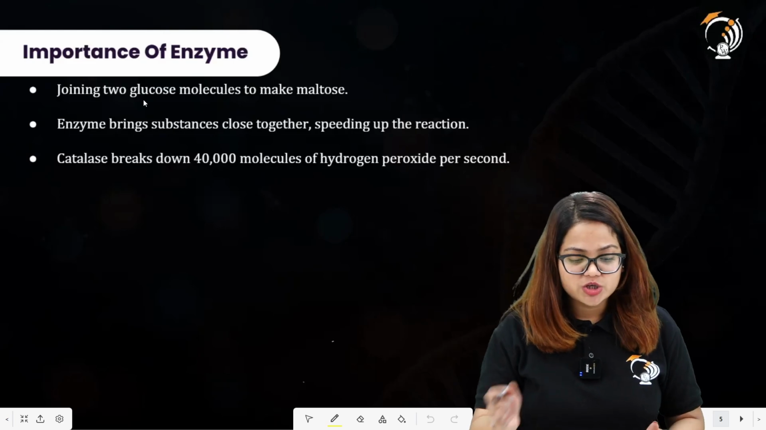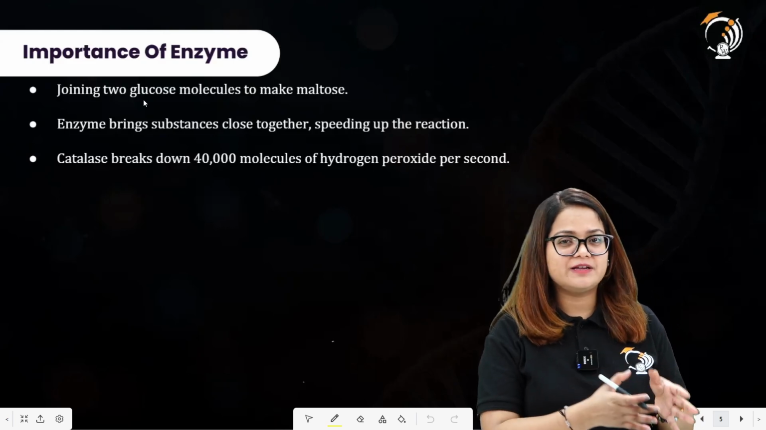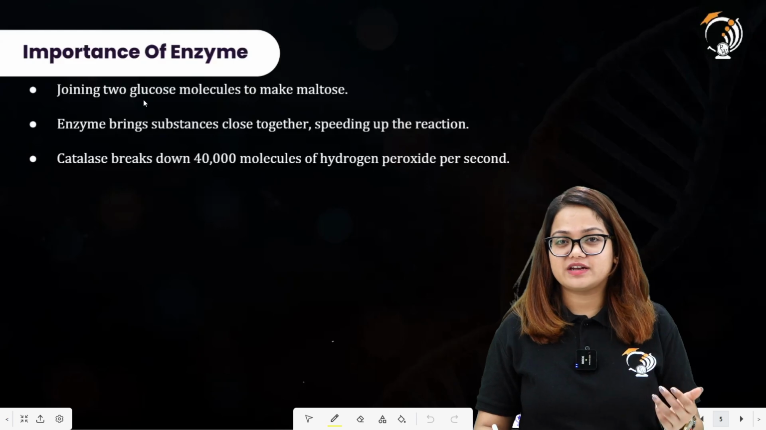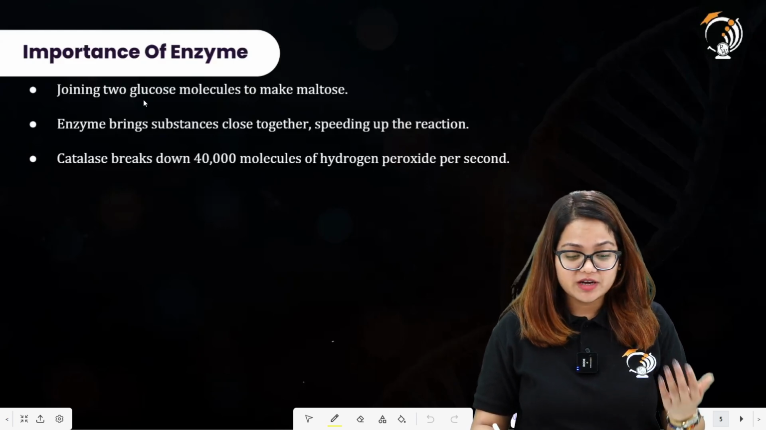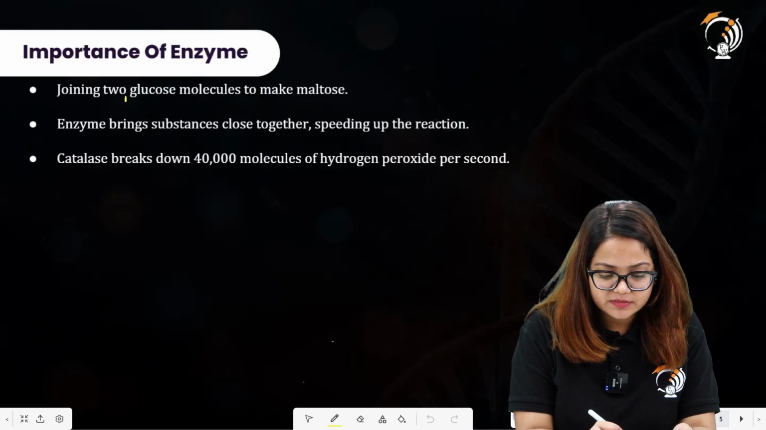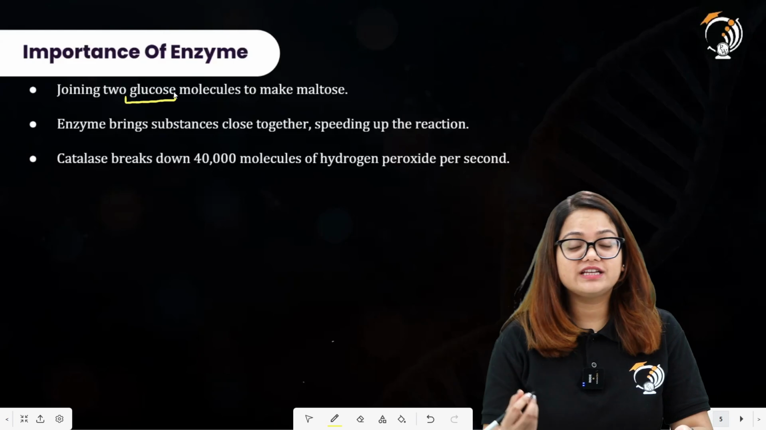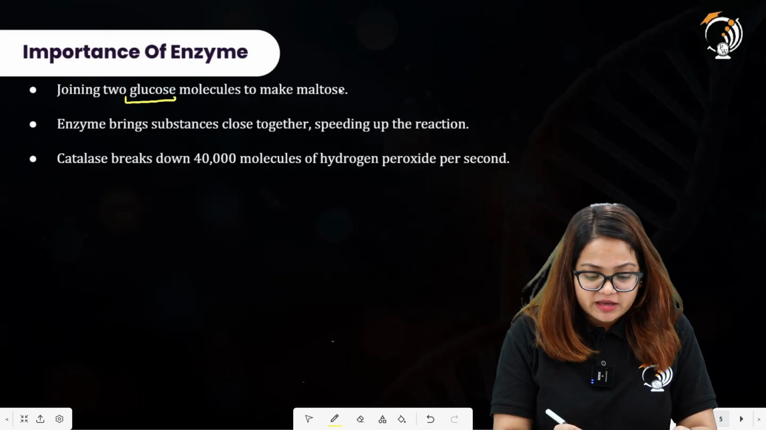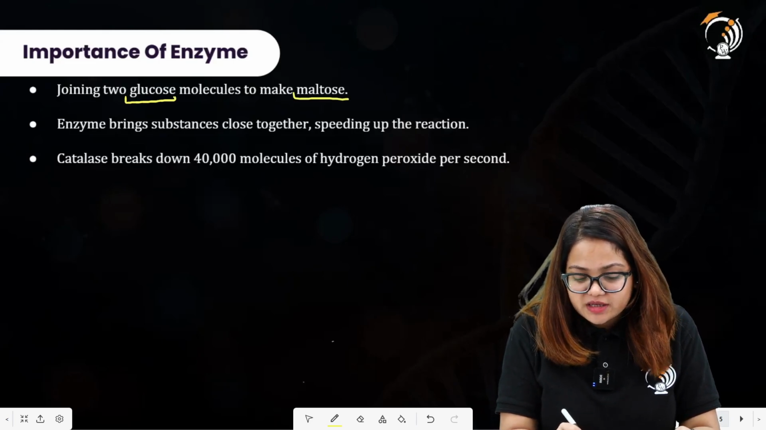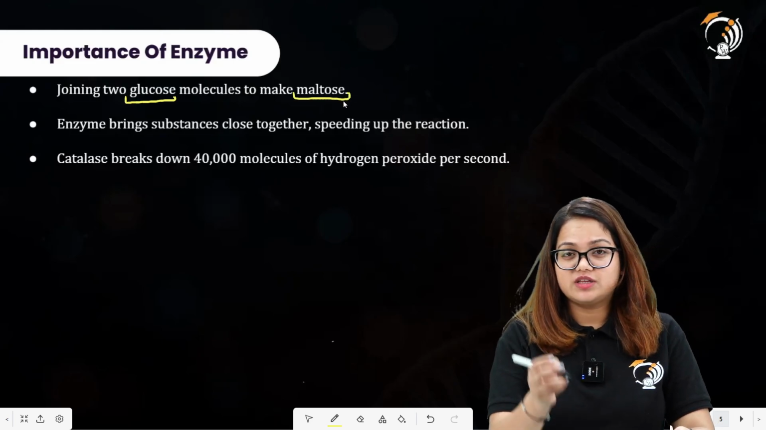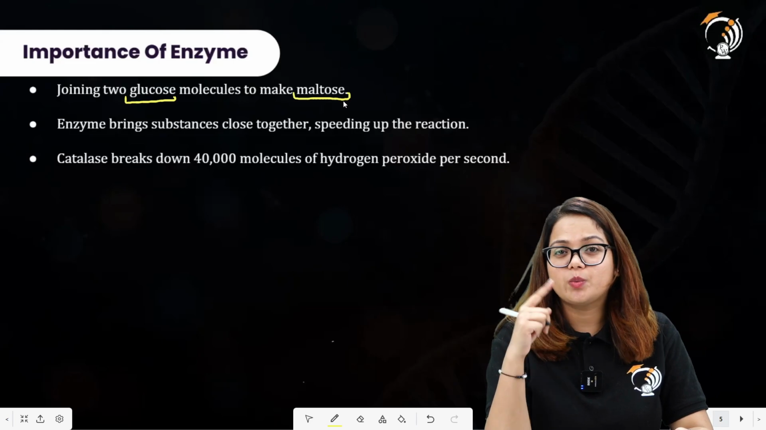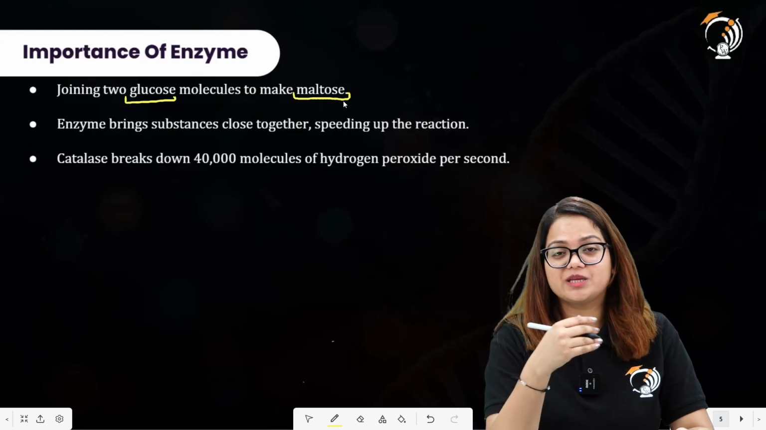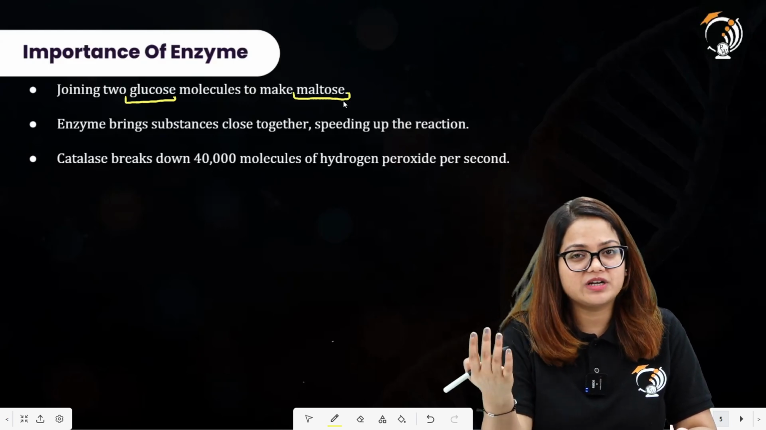That is the maltose. Since we have already discussed in the previous one shot discussion that there are disaccharides, monosaccharides and polysaccharides, we also talked about the polymers and the monomers. So glucose molecules are the monomers used to build one maltose. We require two glucose molecules to build up one maltose molecule. And how is this reaction performed? It is carried out in the presence of an enzyme. So this is one importance of an enzyme.